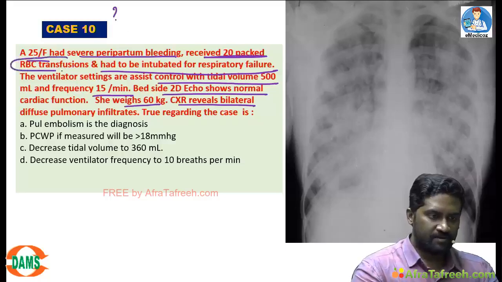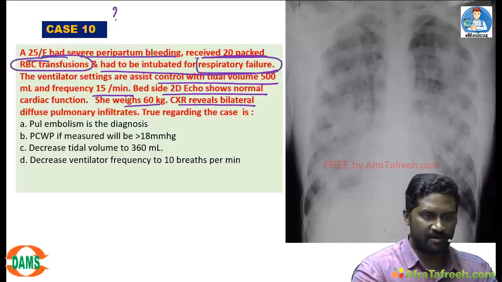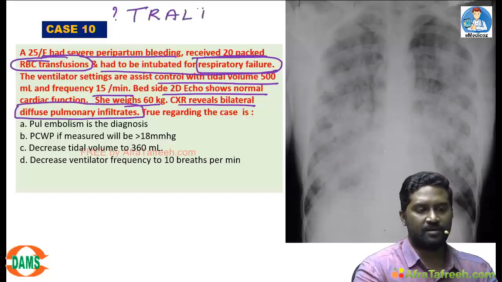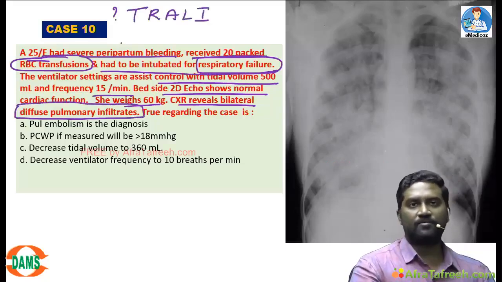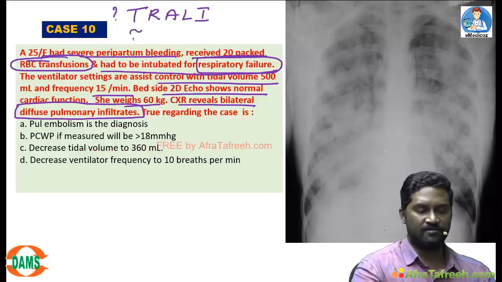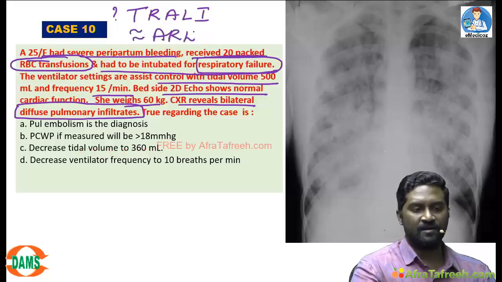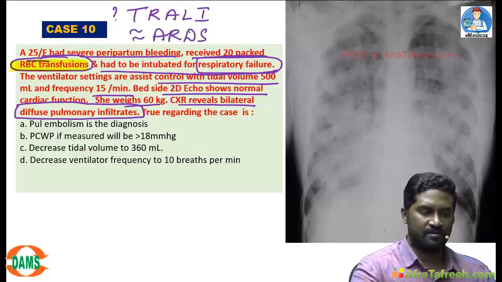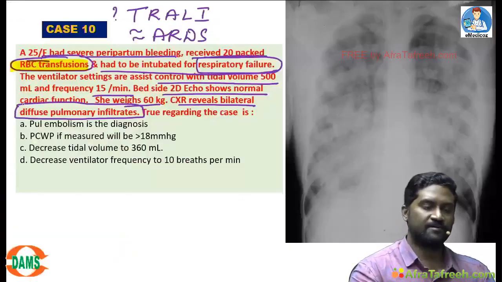Patient received RBC transfusion, later respiratory failure, and chest X-ray is showing diffuse pulmonary infiltrates. So what is this? Transfusion related acute lung injury. Nowadays we are not using the term acute lung injury, we are just calling it as ARDS. This is an ARDS developed due to blood transfusion, and you can also see the cardiac function is normal, so most probably it is non-cardiogenic pulmonary edema.